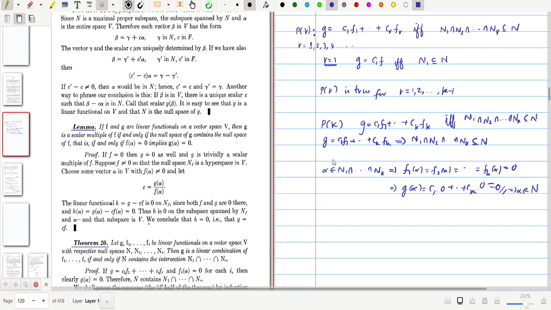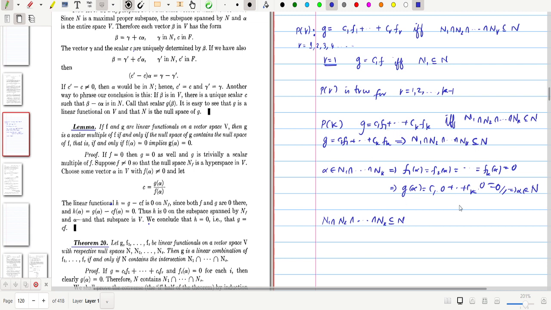So in the case when r is equal to k, one part is very trivial. Then it remains to show the next part. What is the next part? If you assume N1 intersection N2 intersection etc. intersection Nk is contained in N, then we have to show that g is a linear combination of these. In order to prove this, we need to establish the existence of such scalars. That is the first thing.